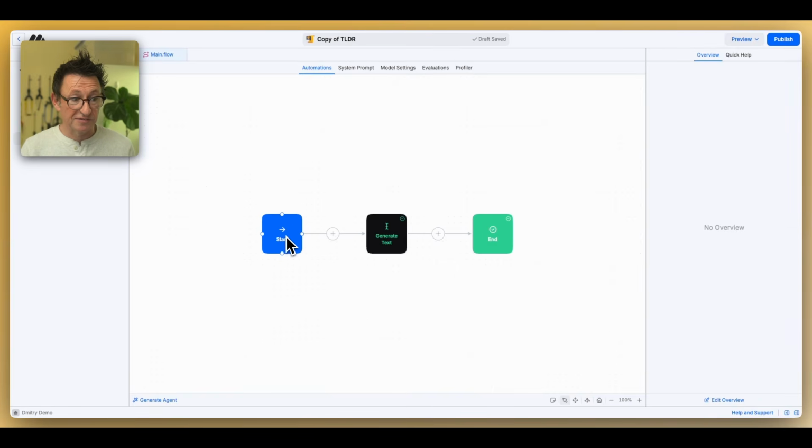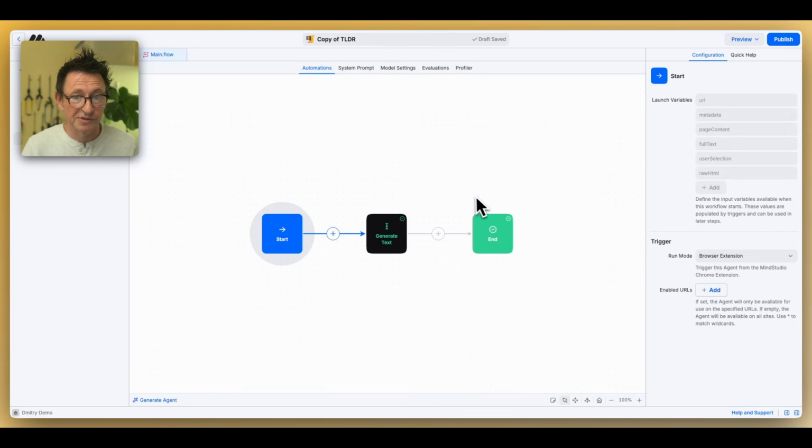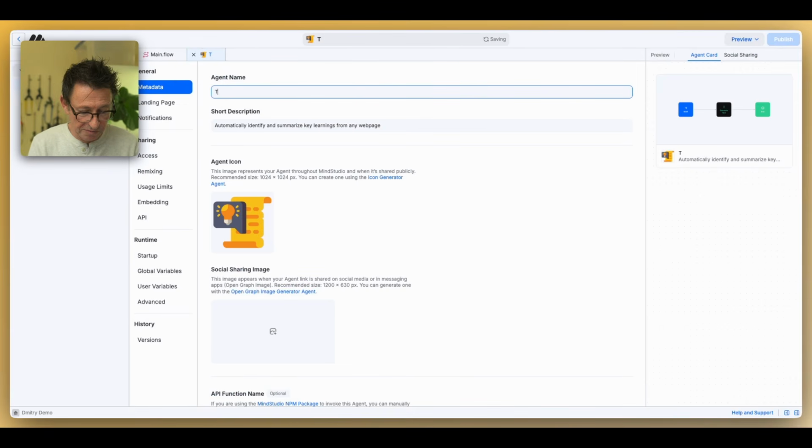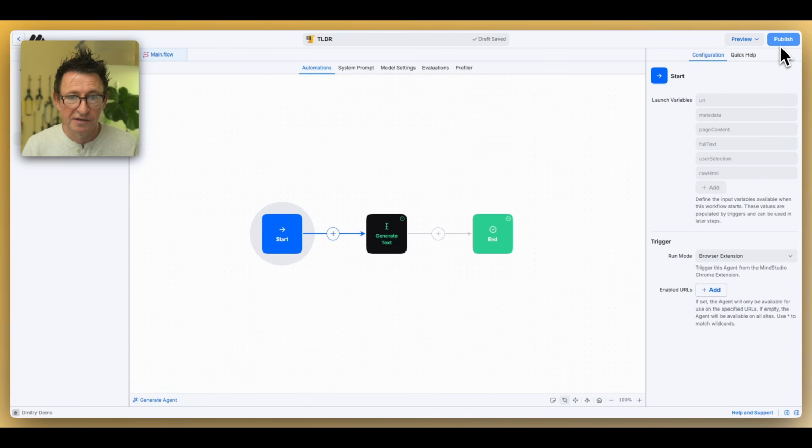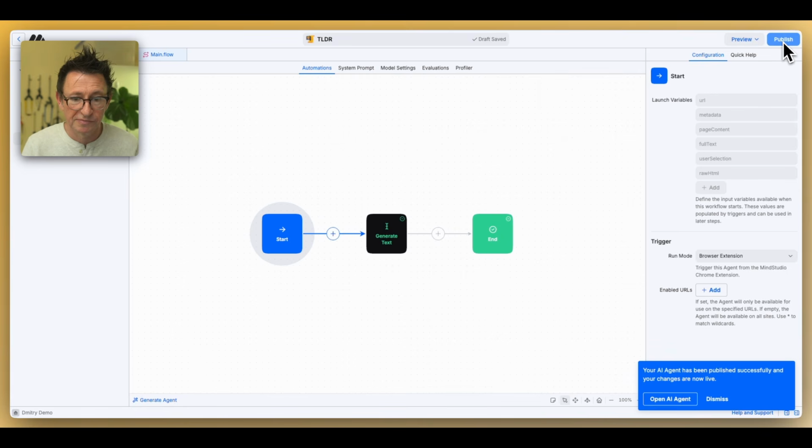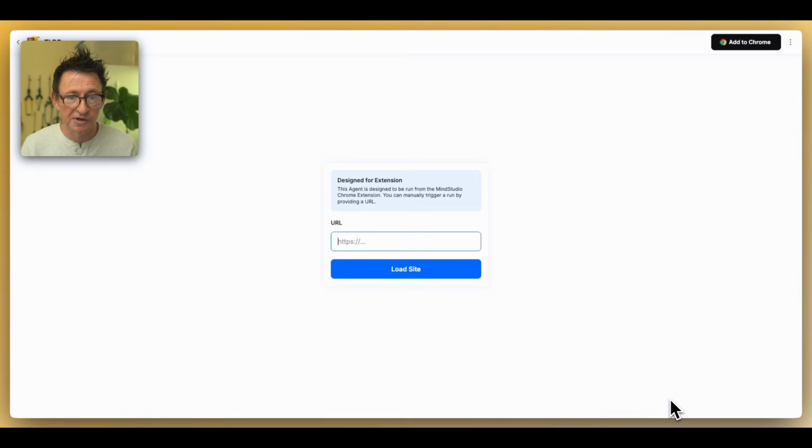And this agent, again, is really simple, very easy to build, but you don't have to build it. It's done. All you have to do is maybe change its name, and I'll call mine TLDR. I'll leave this icon as is, and then I'm simply going to click Publish. Now the agent is published. We can open it up.